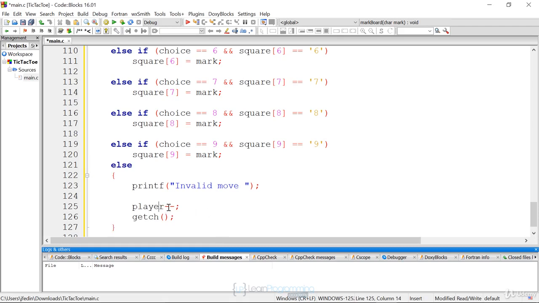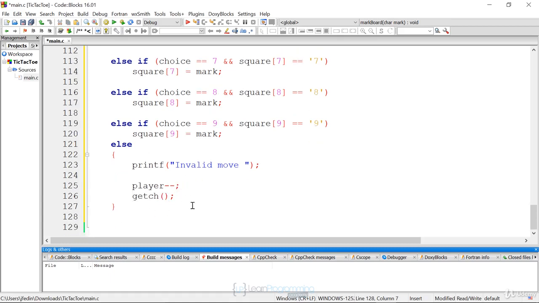It will mark the player down 1 because remember, players are either 1 or 2. We're going to mark the player back, and then we're going to increment it in our loop in our main function. And then this last thing, getchar, is just pausing the program so that the user has to hit return after invalid move. Otherwise, invalid move would be displayed, and then it would immediately be erased because we'd redraw the board again. So getchar pauses it. It forces you to hit the enter button to go on to enter another value. And these are our 3 functions. Remember, this function doesn't return anything, so we can keep it at the bottom.